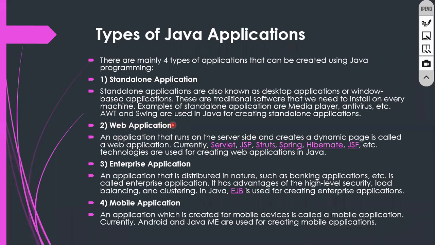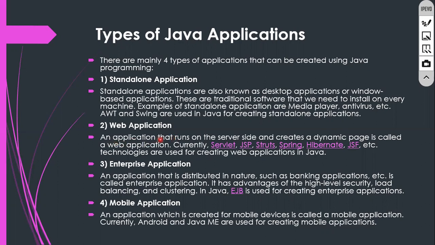Then web-based applications. Using Java, you can create web applications also. For example, there are so many technologies in Java, like JSP, Java Server Pages. I will show you, don't worry, I will explain. In Java Server Pages, a message goes from client to server. So these we call web-based applications, and using Java we can develop them.